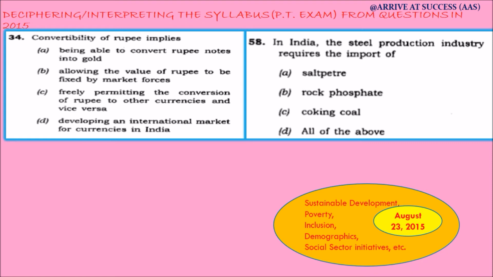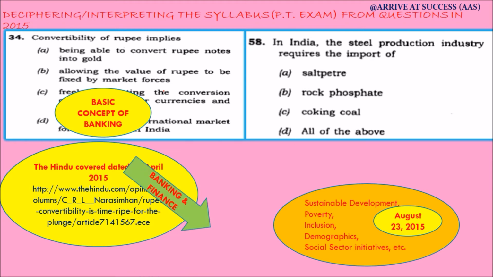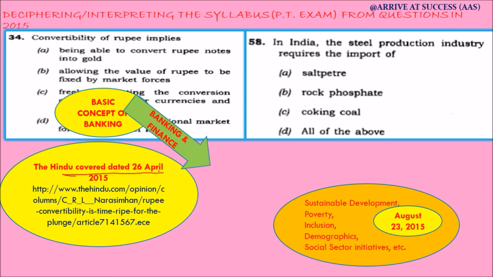The next question relates to the convertibility of rupee, and we can see that in 2015 a lot of questions are asked from the banking and finance sector. All these questions are quite conceptual in nature, but it was also in news.